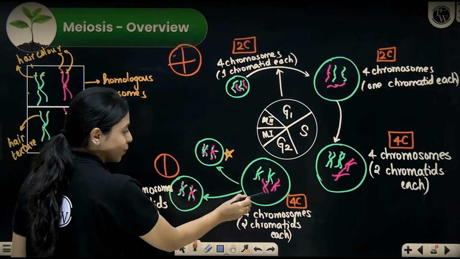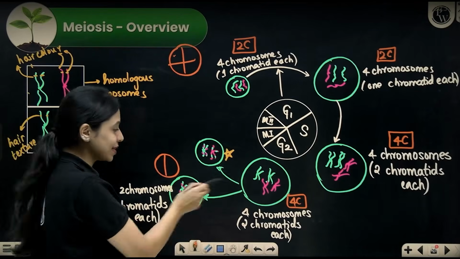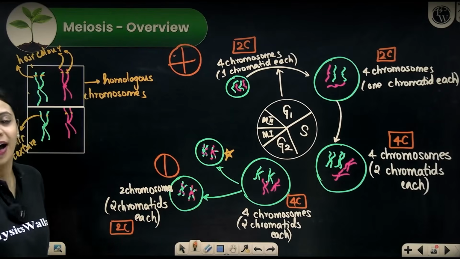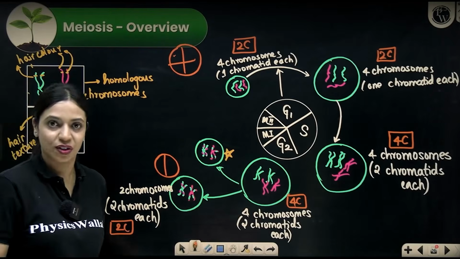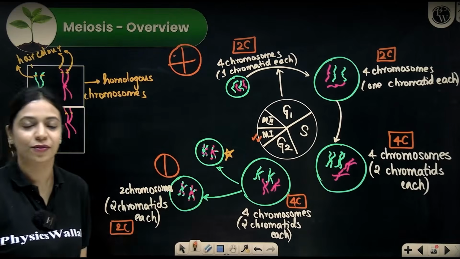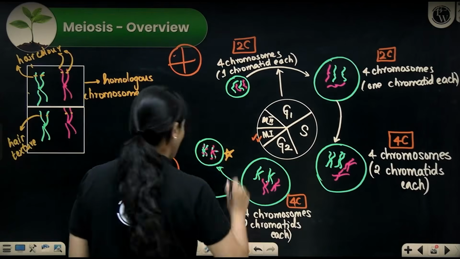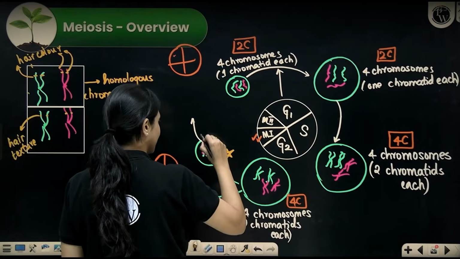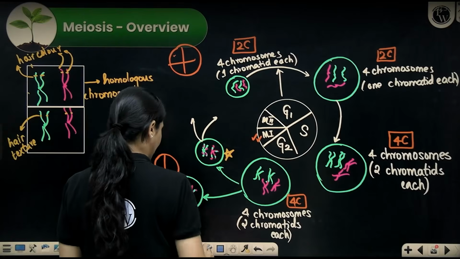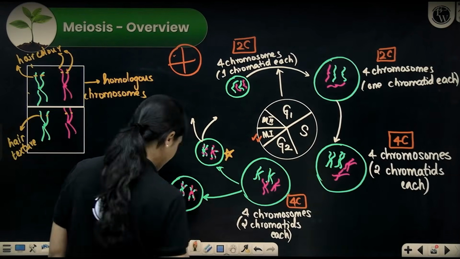If you notice here, the number of chromosomes have already gotten reduced. What was 4 chromosomes per cell has now become 2 chromosomes per cell. I told you how meiosis is reductional division. So the reduction in chromosome number has already happened in meiosis I itself. Following this, meiosis II will happen. When it happens, this will give rise to 2 cells and this will give rise to 2 cells.